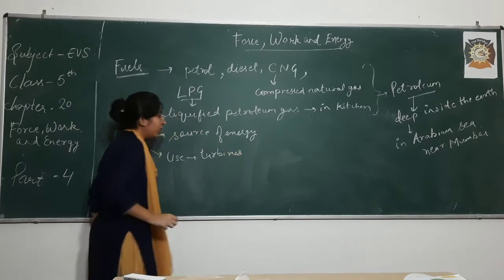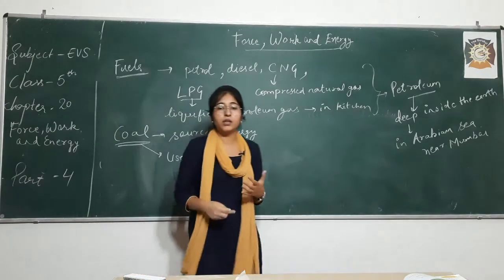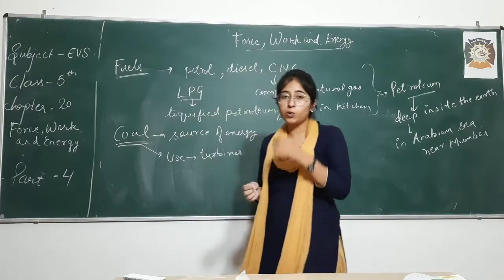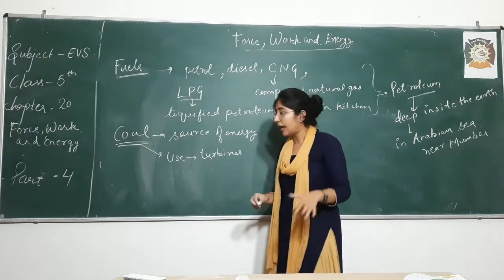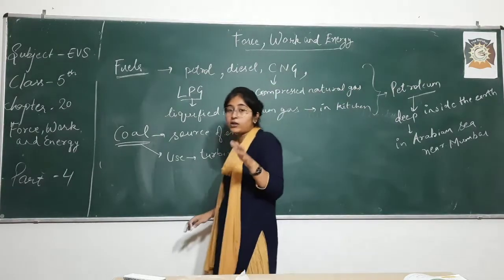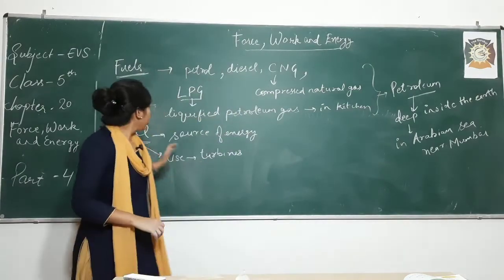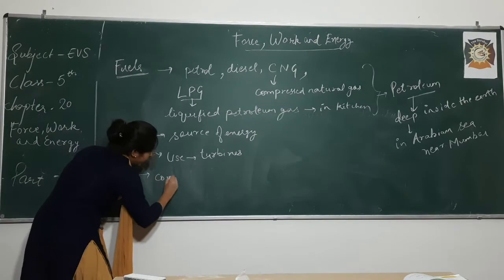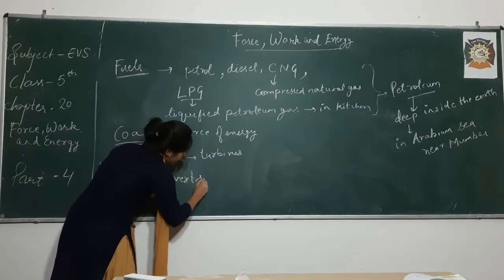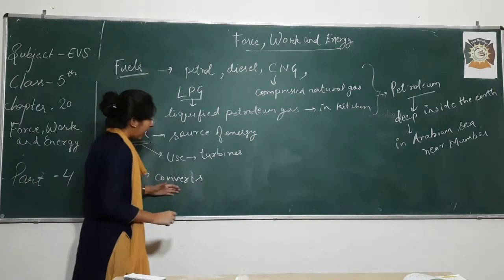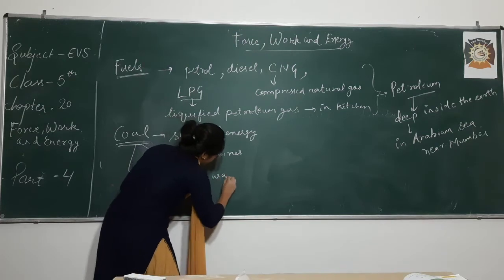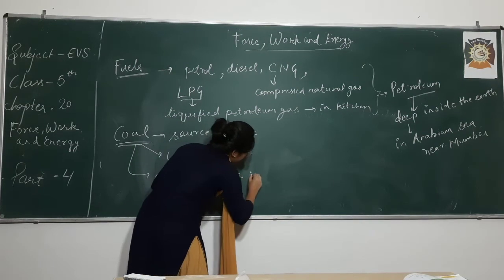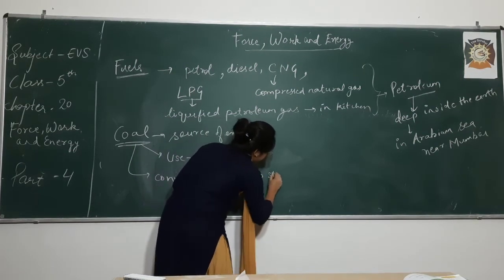In turbines, you see that moving water is used to produce electricity, like in dams. But here water is not used as it is. Coal is used, and coal is burnt, and it converts water into steam, or you can say water vapors.